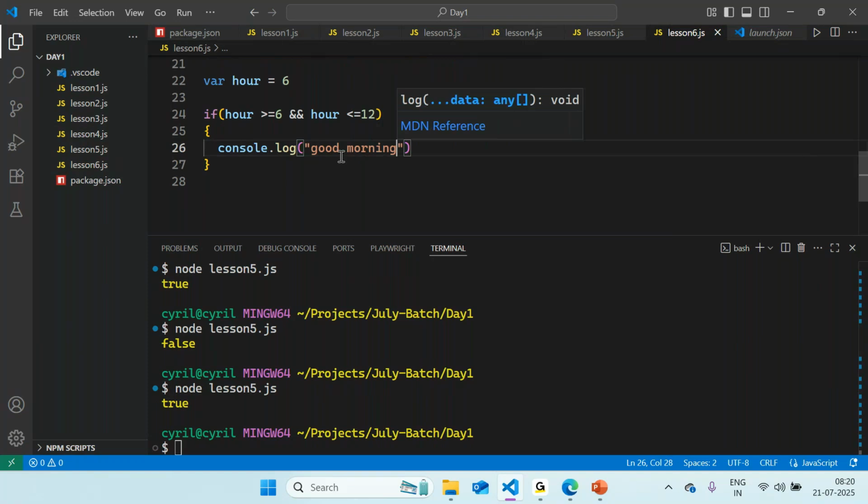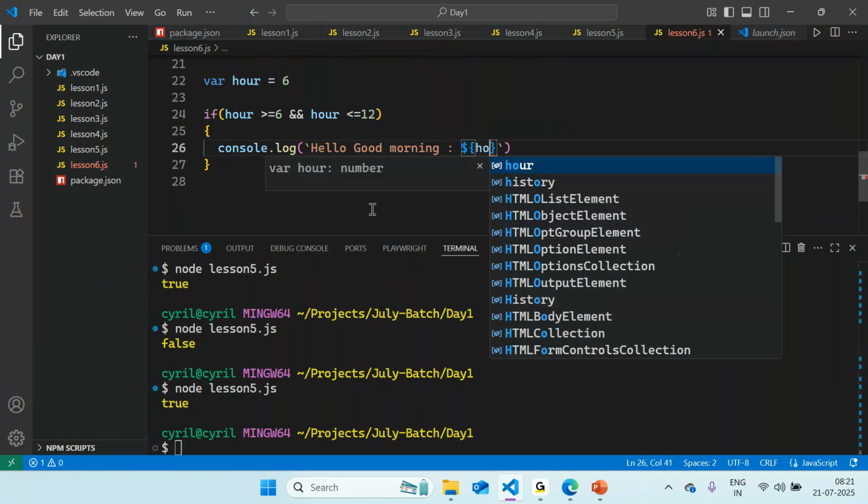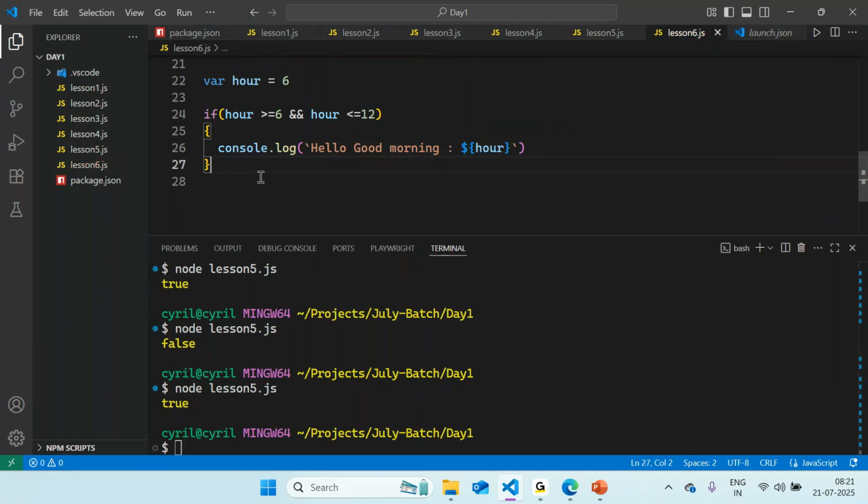Okay, let me do one more thing, right? Instead of adding a statement like this, if I want to also check what variable is getting passed, let me make use of the interpolation method itself, and let me just greet that person, hello, right? Good morning, just so that we understand. Okay, and let me also add the time over here so we understand what value is getting evaluated. Let me just add the dollar symbol and also pass the variable value over here. Okay, so if the hour is between 6 to 12, we say good morning, right?